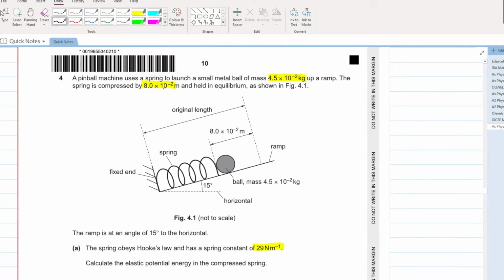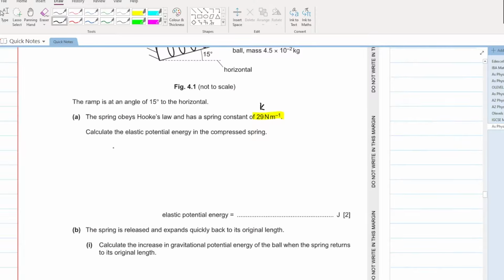Do we have the compression? Yes. Do we have the spring constant? Yes. Can you calculate the elastic potential energy? Very easy. Elastic potential energy is equal to what? 1 over 2 k e squared. What is k? 29.